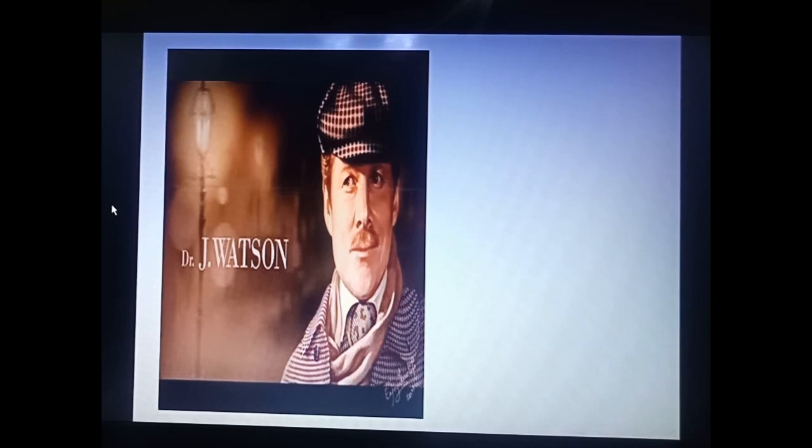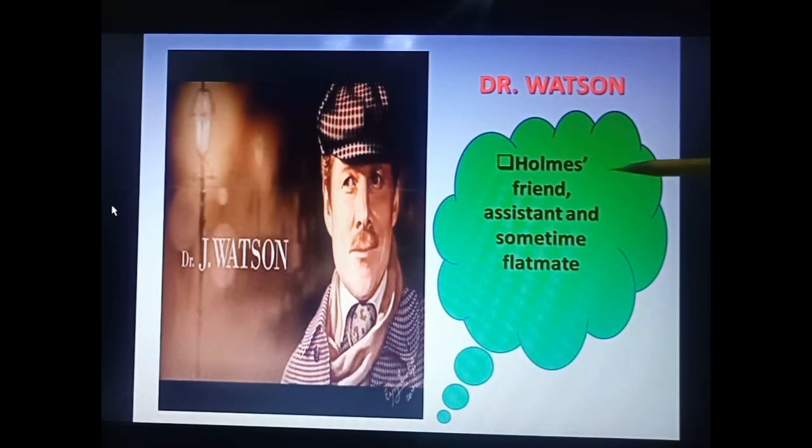He is Holmes' friend, assistant, which means many times he helps him, and sometimes flatmate, which means sometimes he even lives with him. That's why flatmate. And in this case also Watson is going to help Sherlock Holmes.